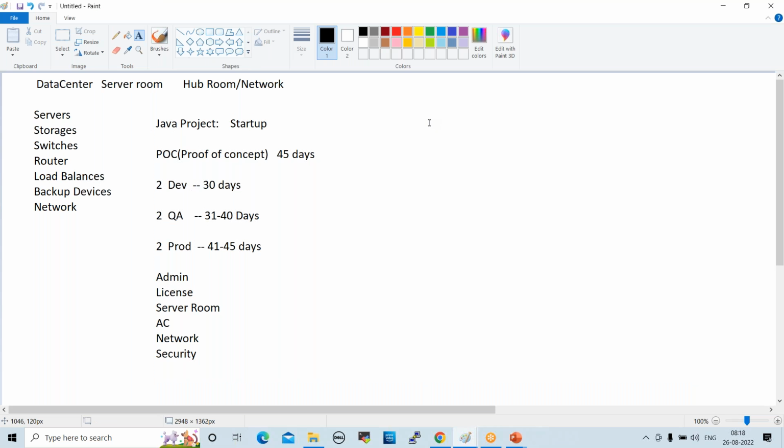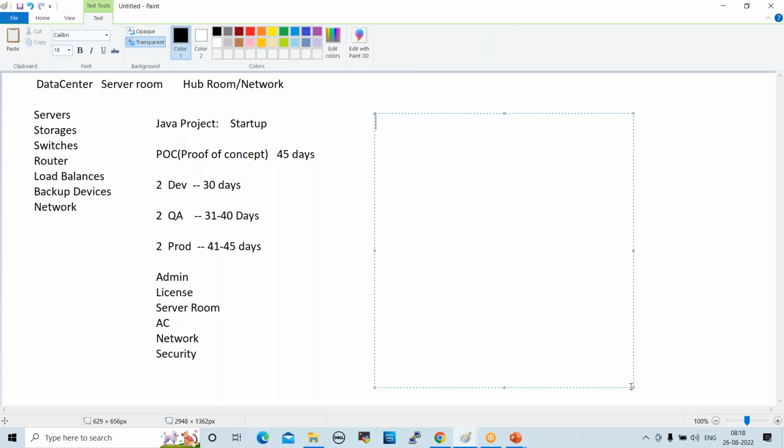So the same requirement, the same setup. How can we achieve it using cloud servers? We'll try to understand. Same setup using cloud servers. So now we are discussing cloud advantages. Same Java project.